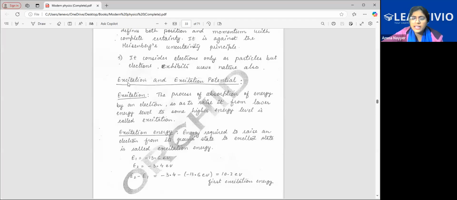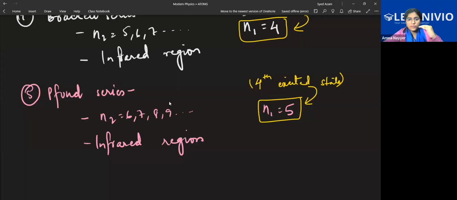And what is this excitation? This is just the last part. Then you all will be free. See, excitation, I told you, is when the electron jumps from a lower to a higher level, the energy absorbed is called the excitation energy. One more thing, class: if the electron is completely removed from the atom, like right now it was going from one energy level to a higher energy level, that is excitation energy.